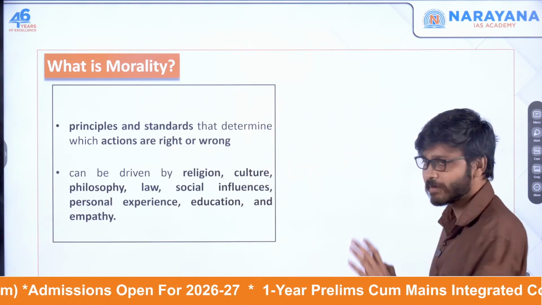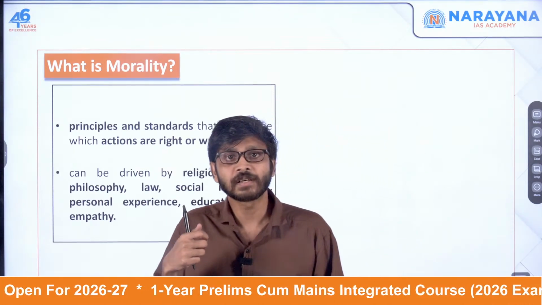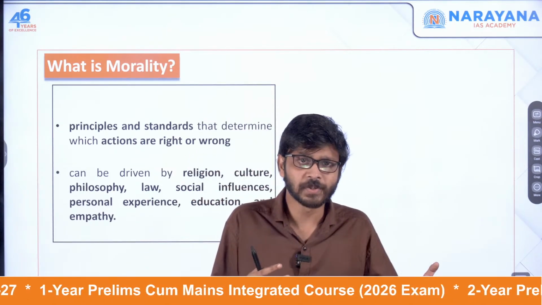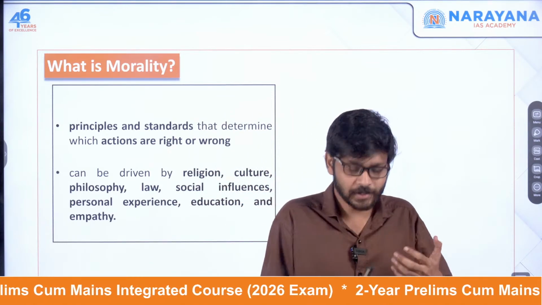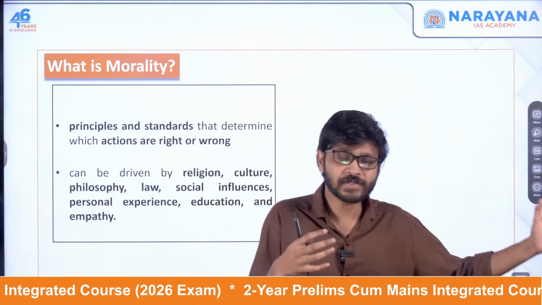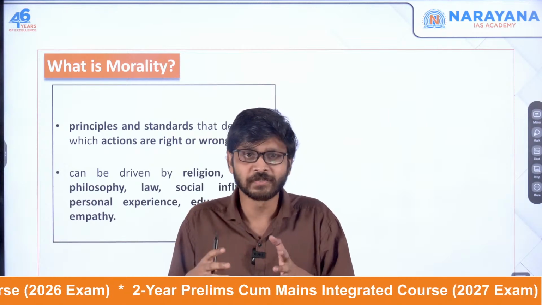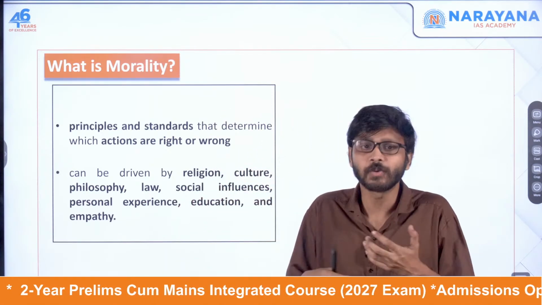These are some of the examples. Religion: different religions teach us different moral principles. Culture: societal norms also shape our sense of right and wrong. For example, how Indian society thinks, US society won't think the same, so culture will be different. Philosophy: some philosophers have developed ideas on how people have to live.